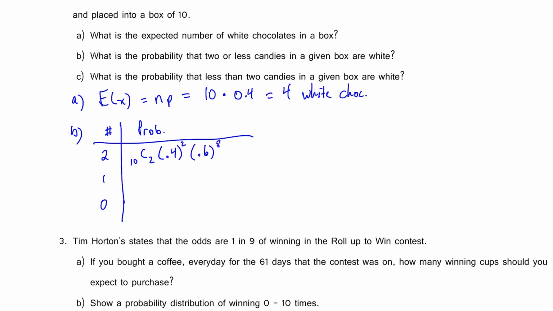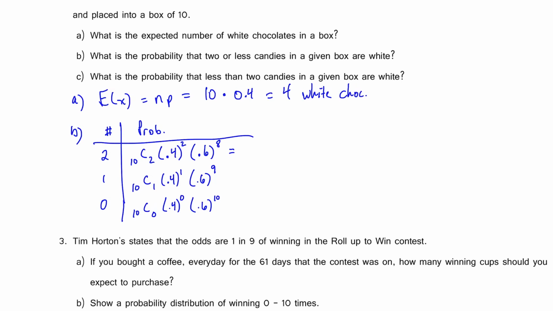The next one, if you have 1 white chocolate, that means 10 choose 1. We have a 40% chance of it being white, and there's 1 of those. Then the brown is 0.6, a 60% chance, and if there is 1 white chocolate, there are 9 brown. And lastly, we have 10 choose 0. That's 0.4 to the power of 0, and 0.6 to the power of 10.